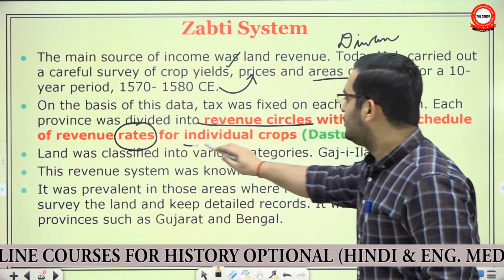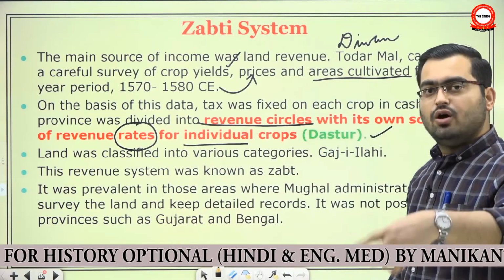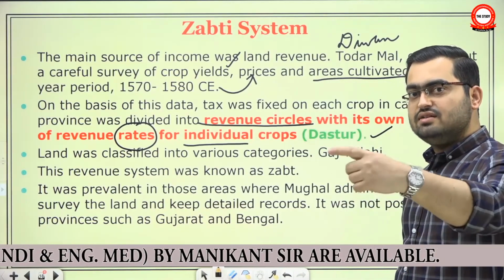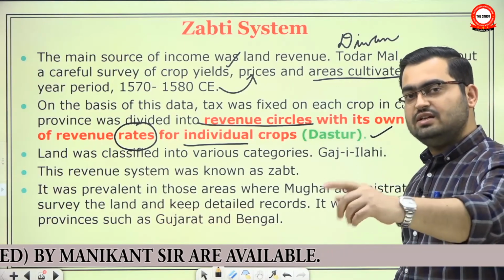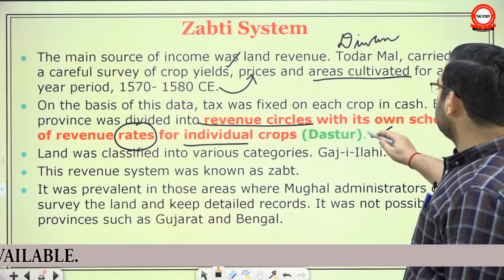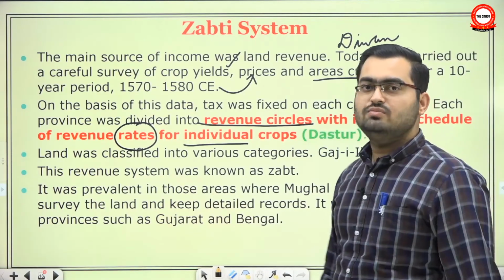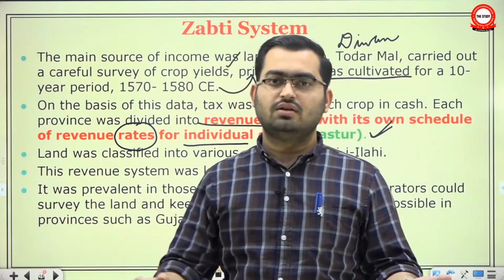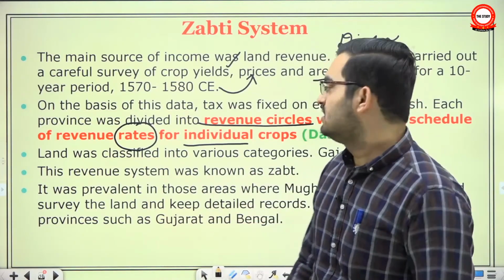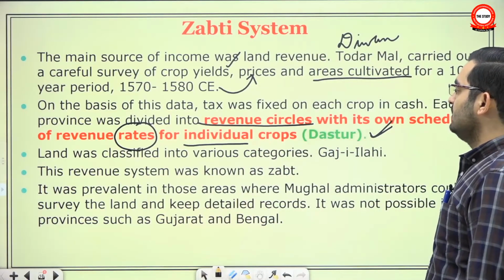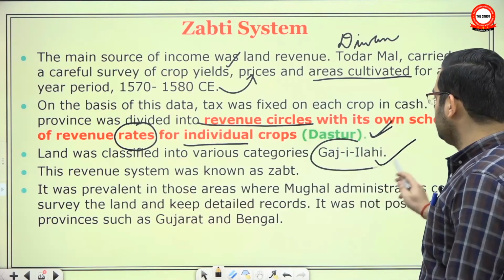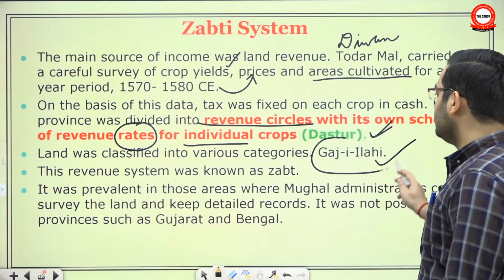For individual crops: if you are growing wheat, on what quality of land, what is the local price level. Then if it is Polaj, Paroti, Chachar or Banjar, depending upon which year it is, how much you have to pay. So this was the very detailed revenue rate, and it was called Dastur. Today Dastur means the norm, but it comes from this word. Again, the meaning of a word keeps changing. So this was the norm for paying revenue rates. Land was classified into various categories, and to measure the land they used a unit called Gaje Ilahi.